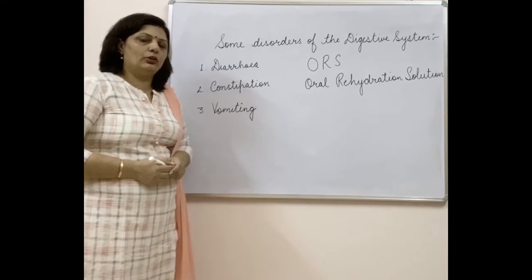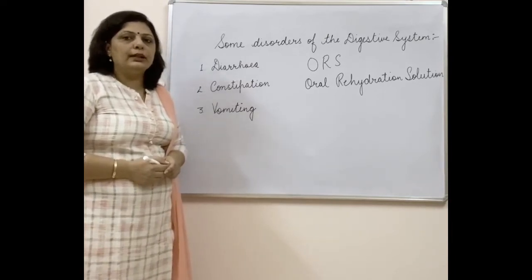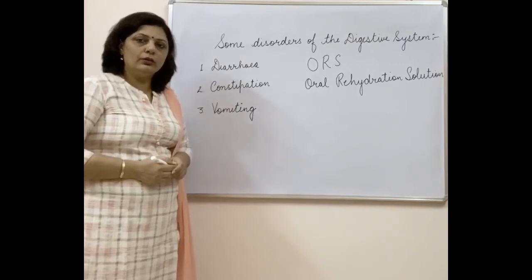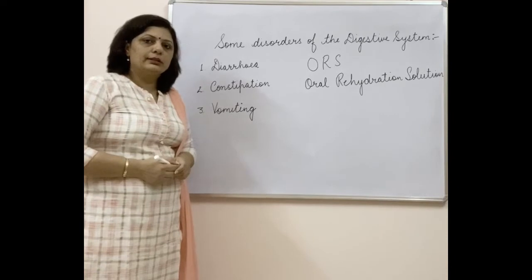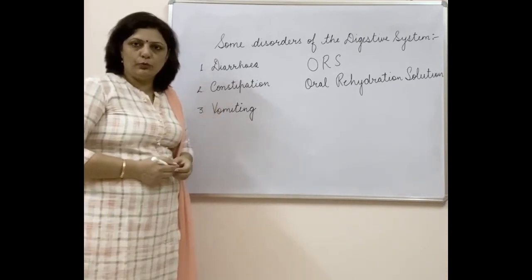If a person is not taking a sufficient amount of roughage in the diet, it will not help in retaining water in the undigested waste, because that is what roughage does.